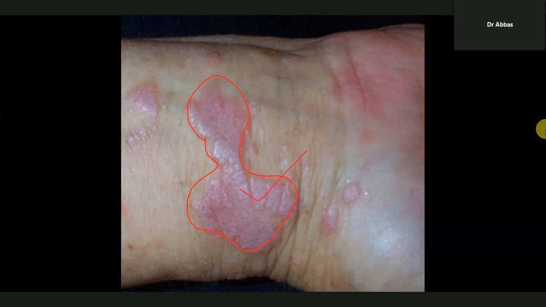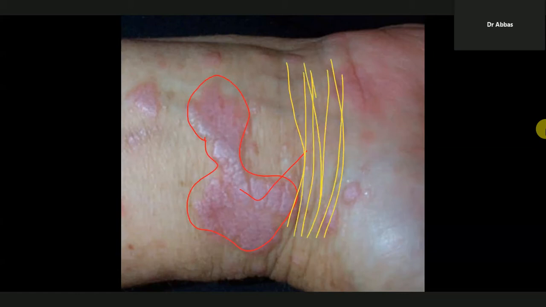What are the sites for these papules? These papules are most commonly present on the flexures, most commonly the wrist. So the common site of skin involvement is the flexures, most commonly the wrist. So this is called the lichen planus papules.